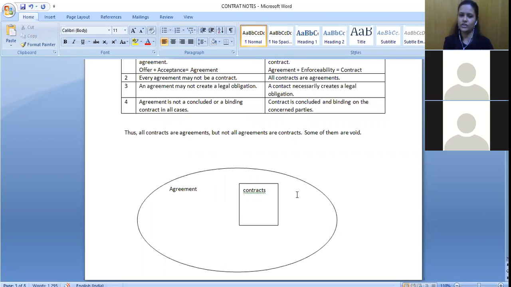You can just remember this particular drawing. It will help you remember this sentence also. Otherwise, sometimes it may become confusing. Is it that all contracts are agreements or all agreements are contracts? You can simply remember that agreement is a broader term under which some would be contracts, for violation of which we can approach the court, and then we can do accordingly.